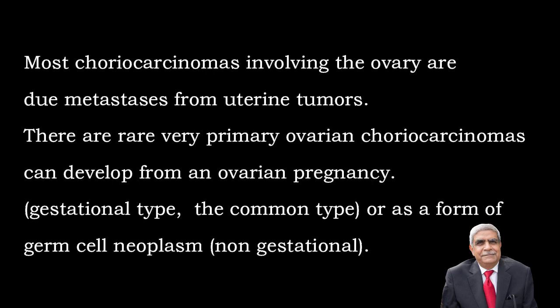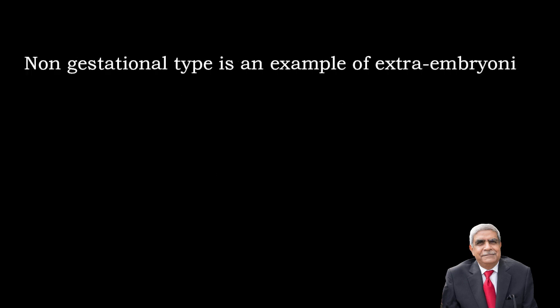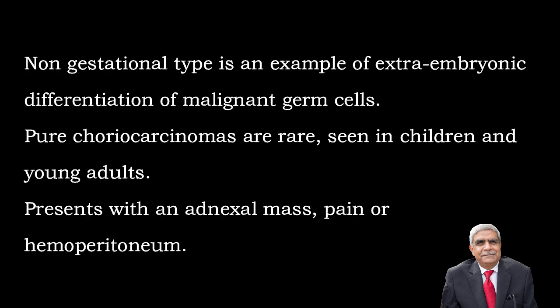and they are called gestational type of ovarian choriocarcinoma, which are the commonest type, or as a form of germ cell neoplasm, which are called non-gestational type of choriocarcinoma. Non-gestational type of choriocarcinoma is an example of extra-embryonic differentiation of malignant germ cells.